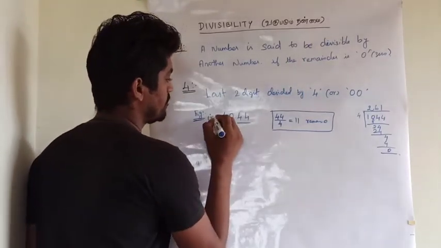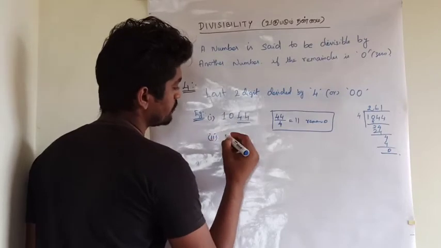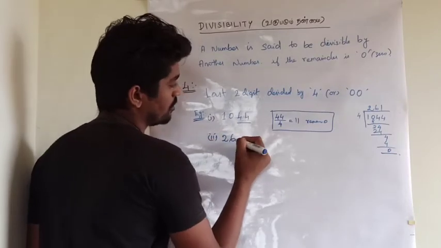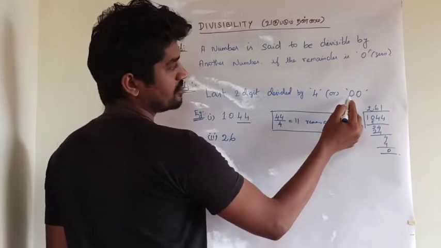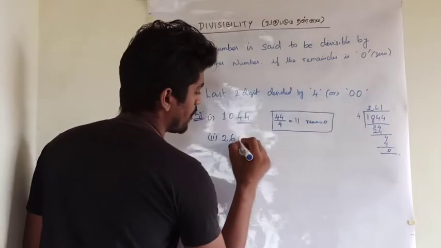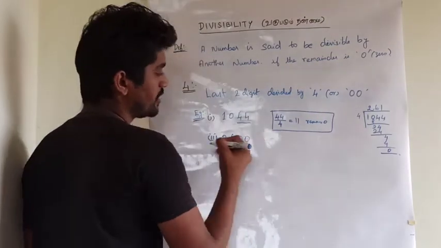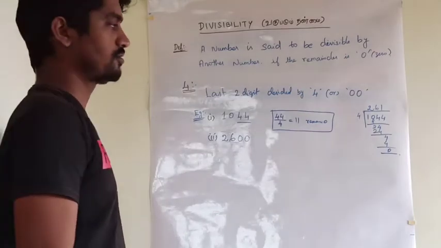And the next example, the last 2 digits are 0. The number is fully divisible by 4.